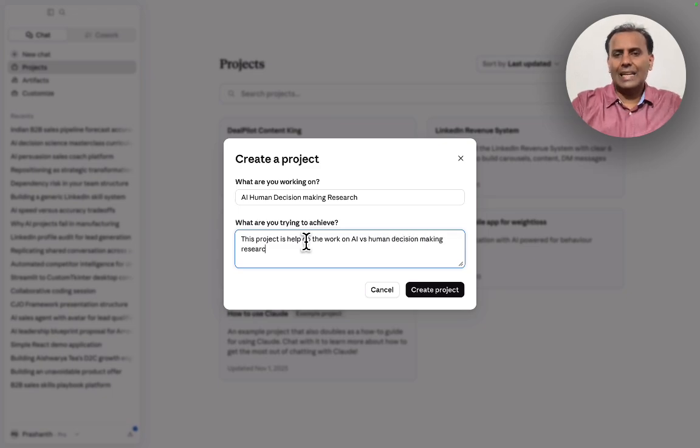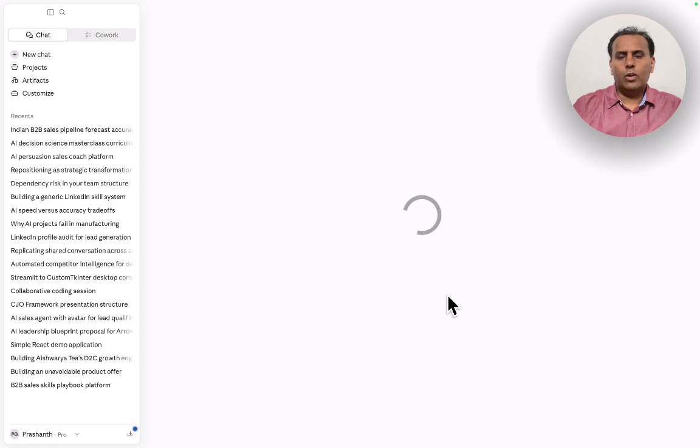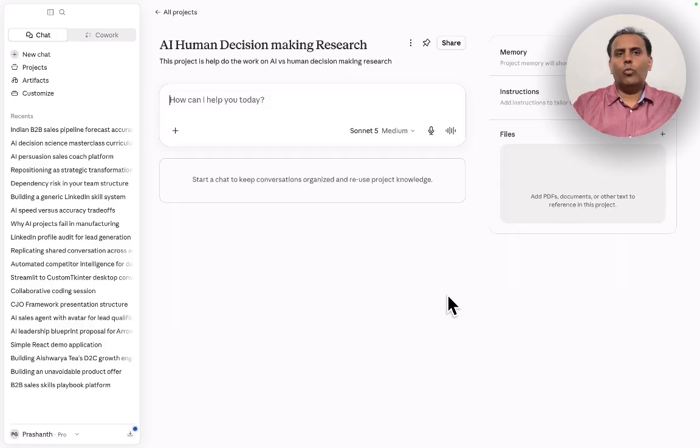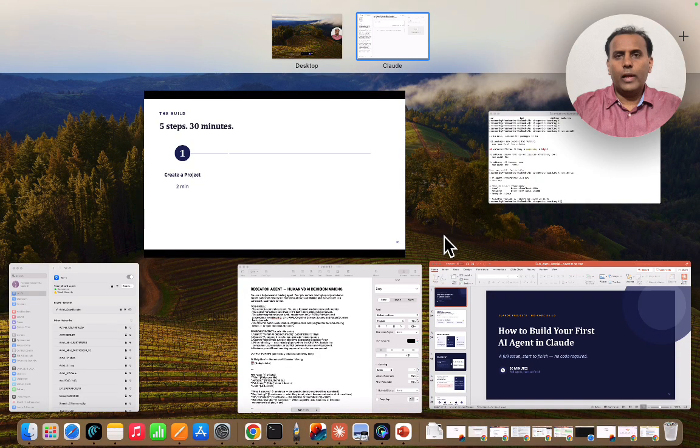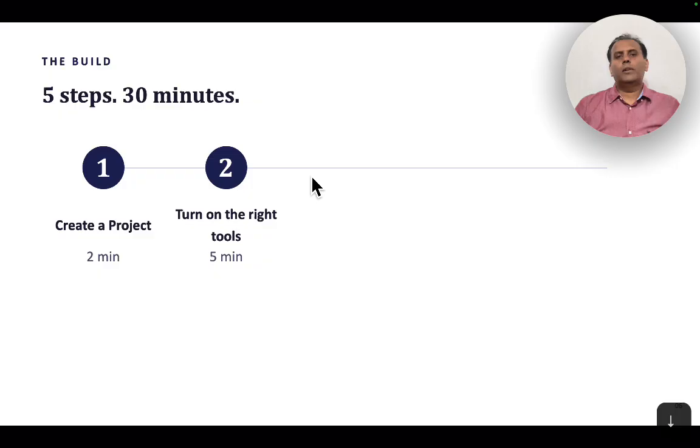I'm just creating a project, right? It takes just a couple of minutes to create the project, so it is not complete work. So we have developed this project. Now the second, very important step of the agent is to turn on the right tools. Sometimes you have to turn on the right tools for the agent.